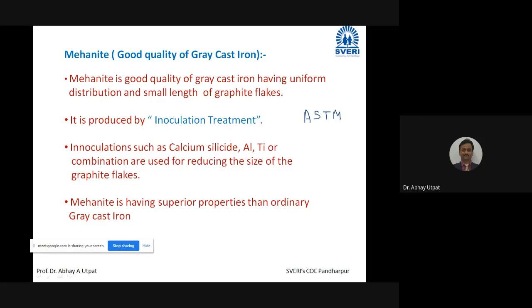ASTM means what? American Society. For what? Hello. Testing machine. At least refer to the previous slides. You might have taken a screenshot and might have written in the notebook. American Society for Testing of Materials. This is one standard which is used for. Yes. American Society for Testing of Materials.